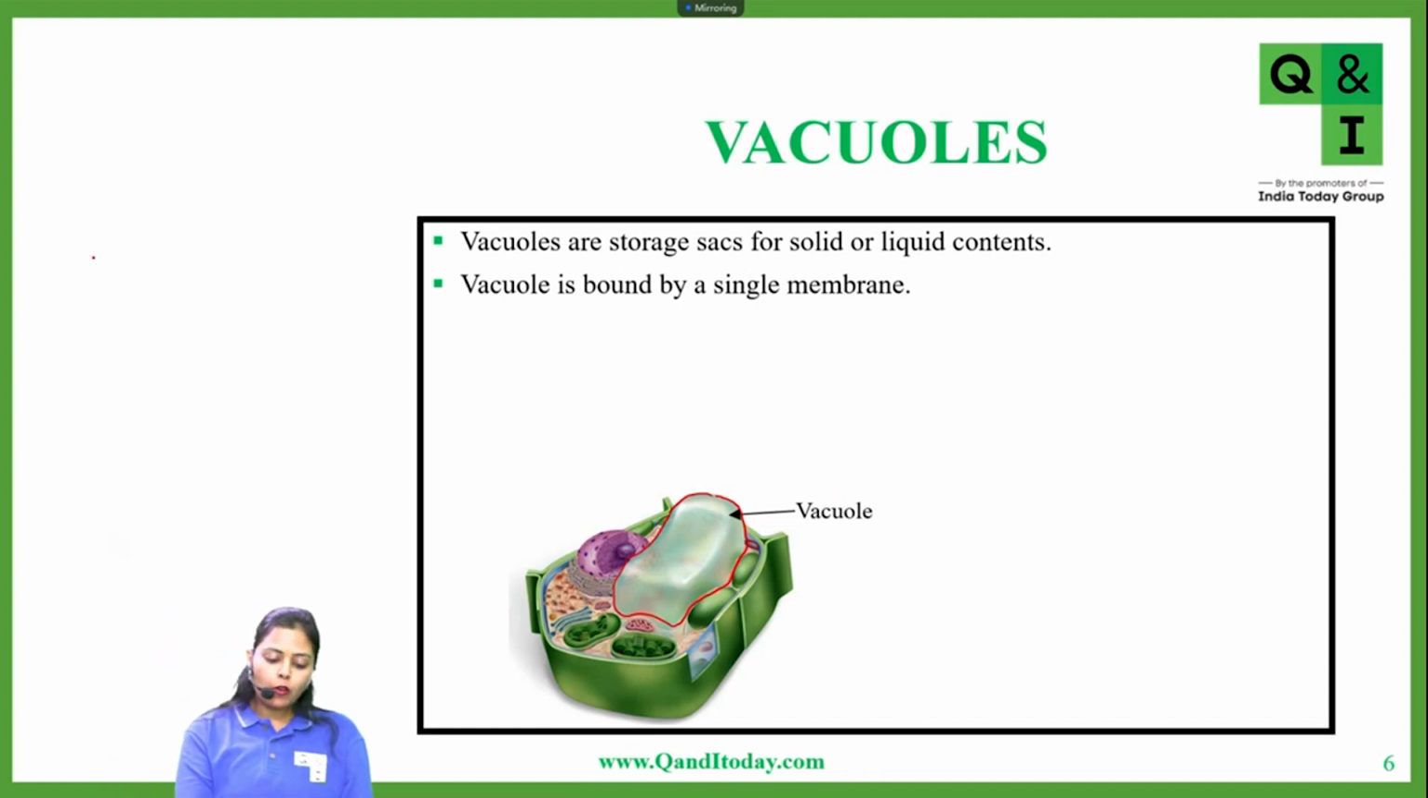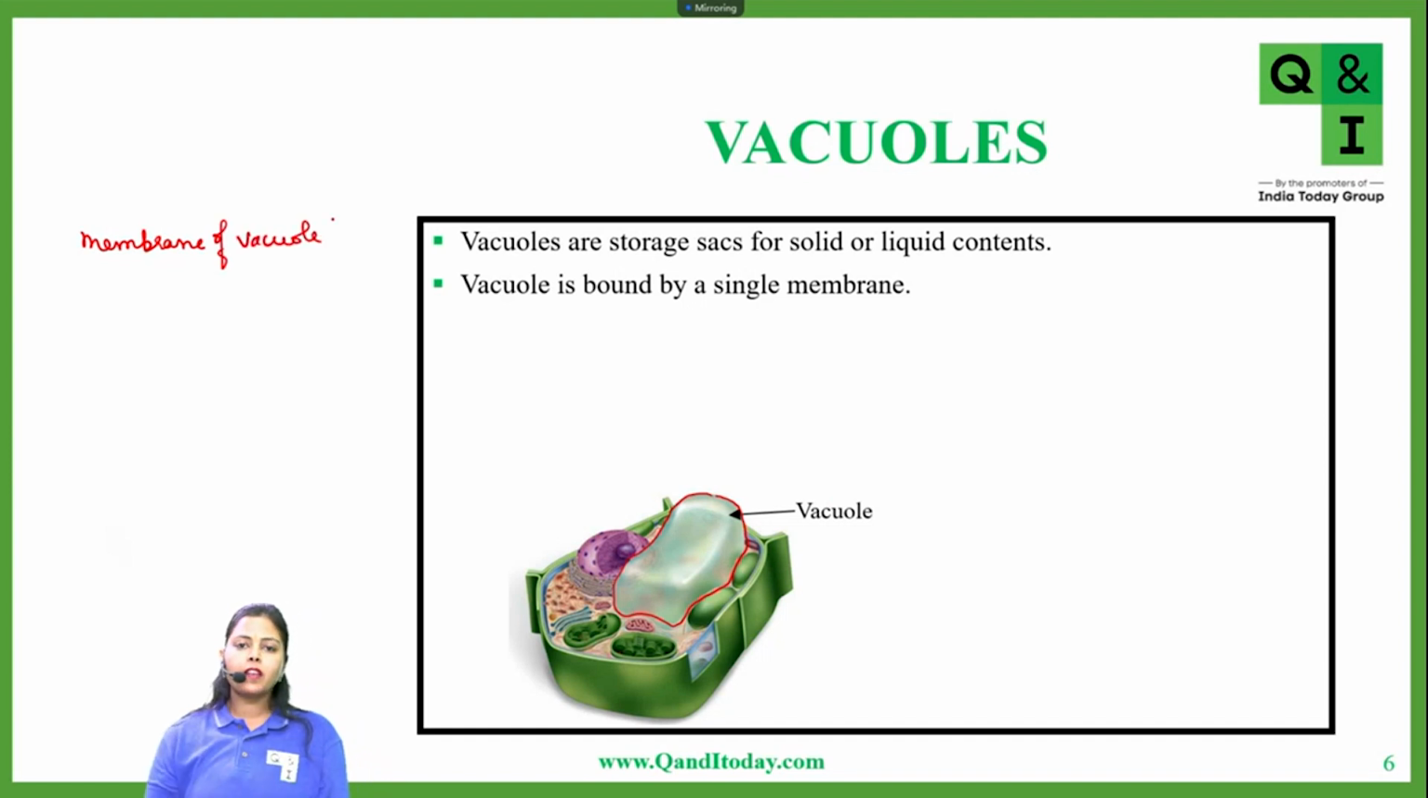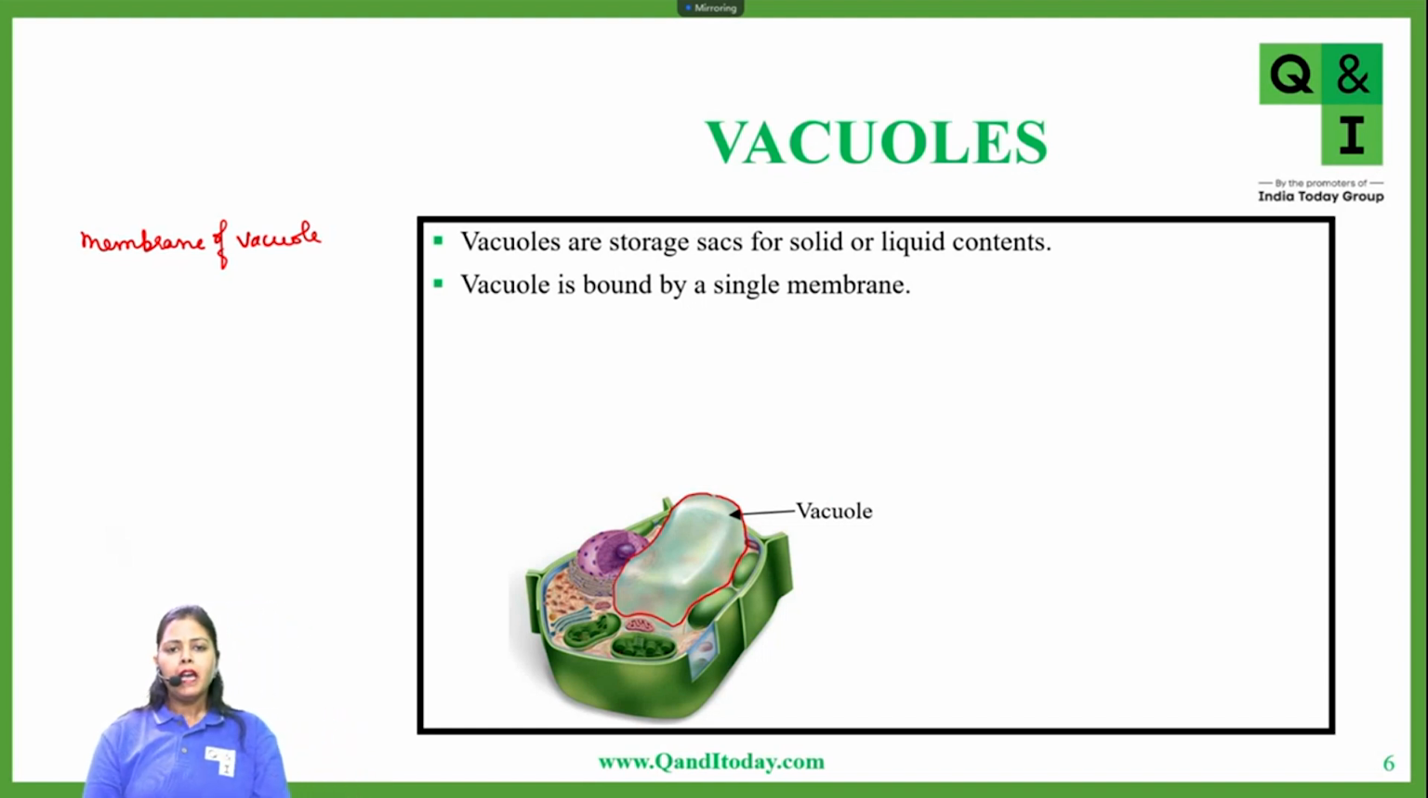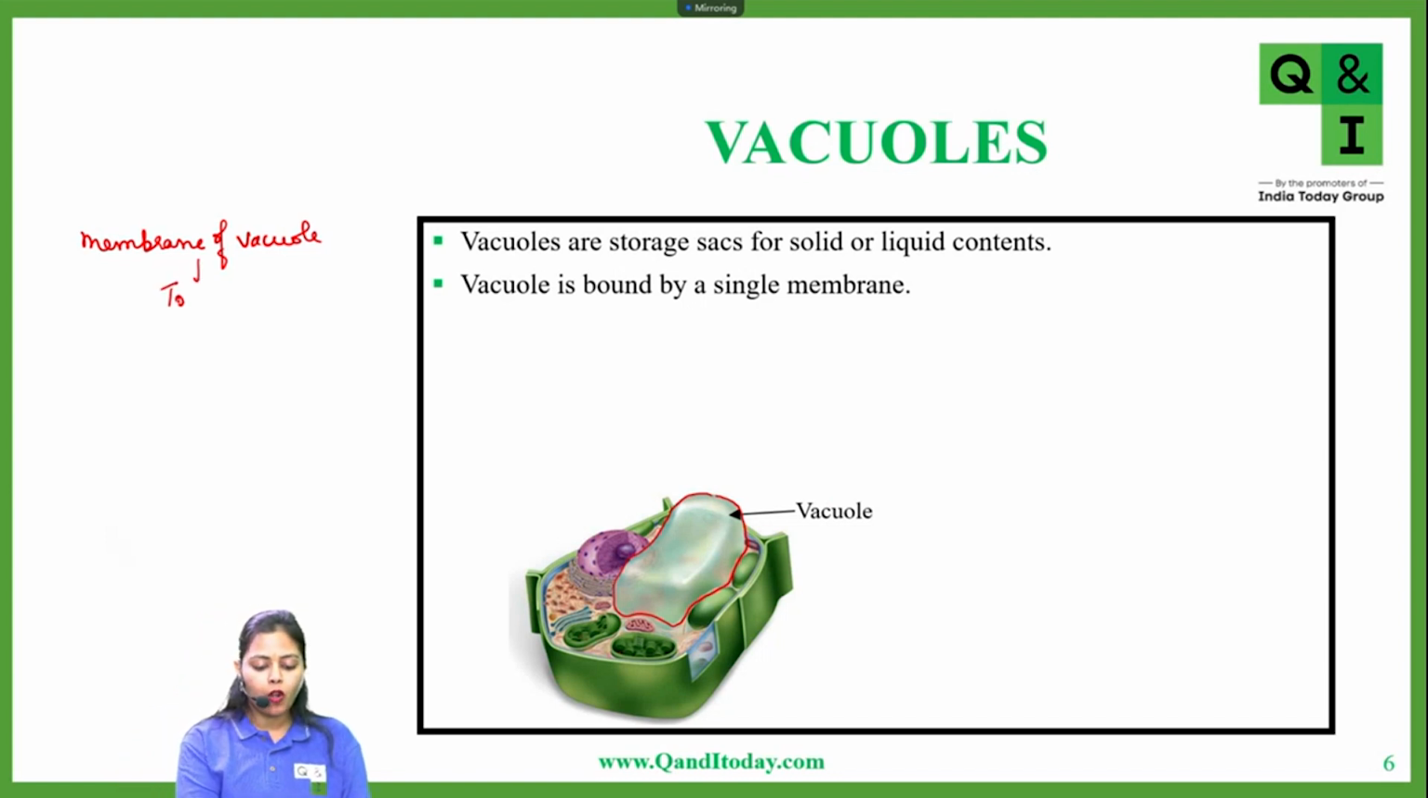Now the membrane of the vacuole. This is additional information for all of you, which is not present in NCERT. The membrane of the vacuole has a special name. For the rest of the cell organelles, whether endoplasmic reticulum, mitochondria or chloroplast, we had not given a special name to any organelle's membrane. But here, the membrane of the vacuole is called the tonoplast.